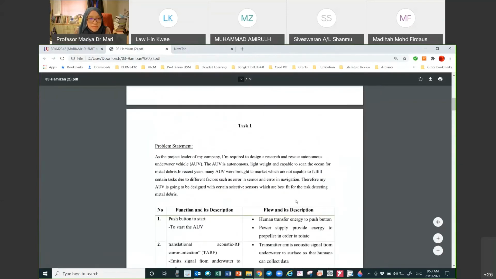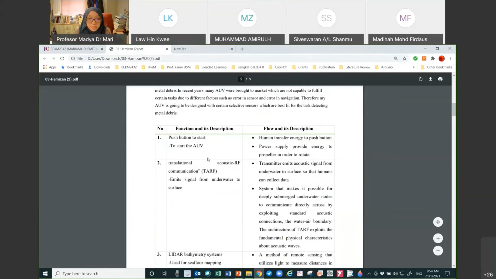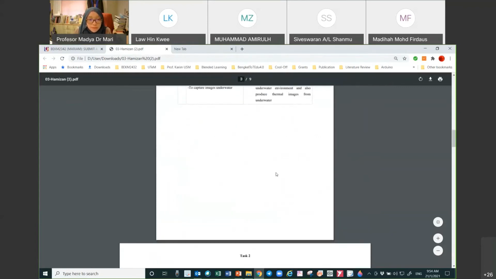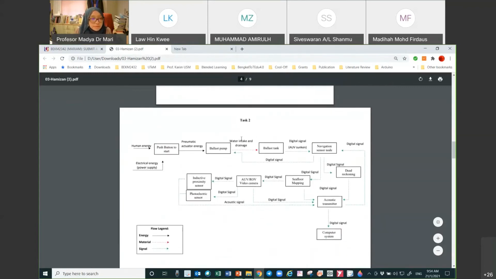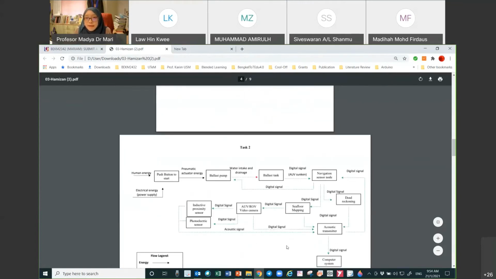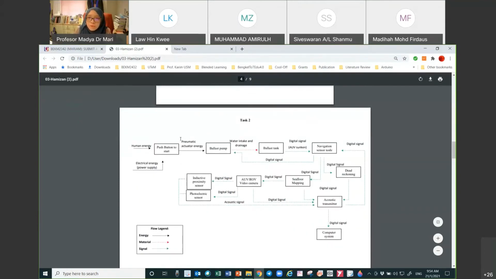Okay, so the question for the task is that you're given a task like this, so you need to list out the function and its description. So here, okay, you list out the function and then the flow. Okay, looks good to me. Okay, and the task, you come up with the task here, means the block diagram. By the way, if possible, for each question, please write the question inside your answer script, so that I know what the question is. So I think the question for this was to draw the block diagram based on the part A question.